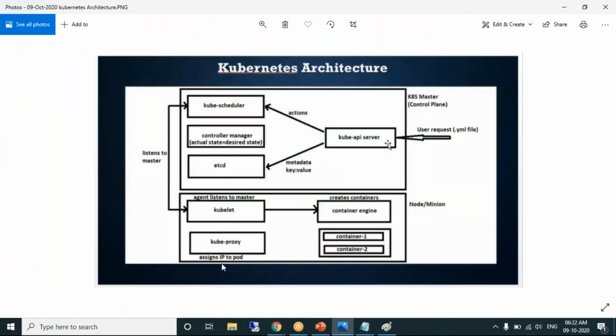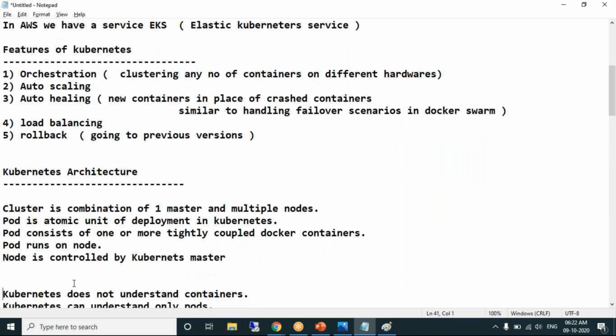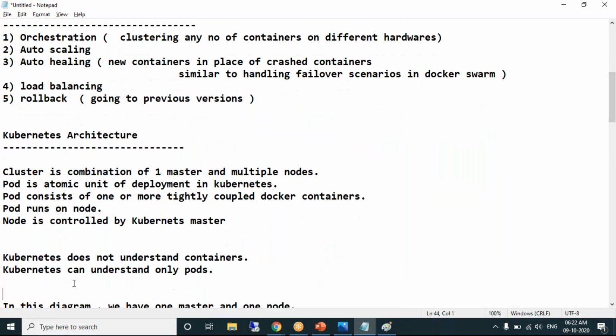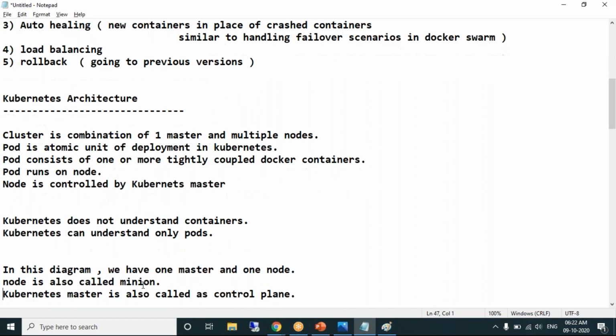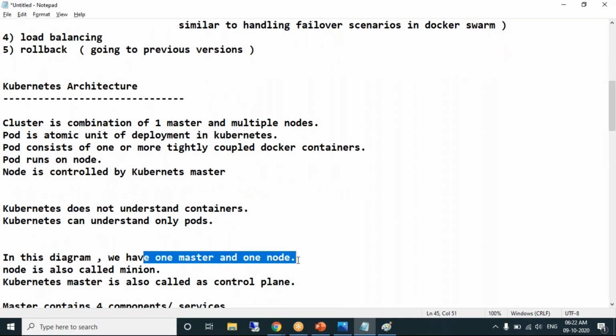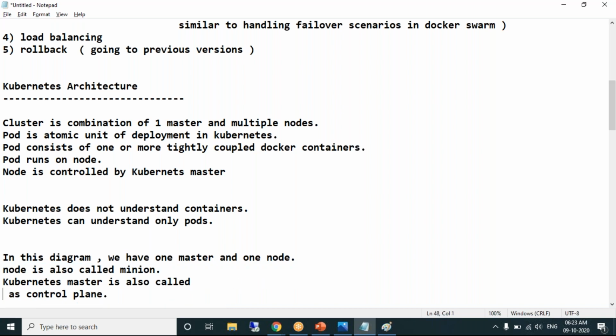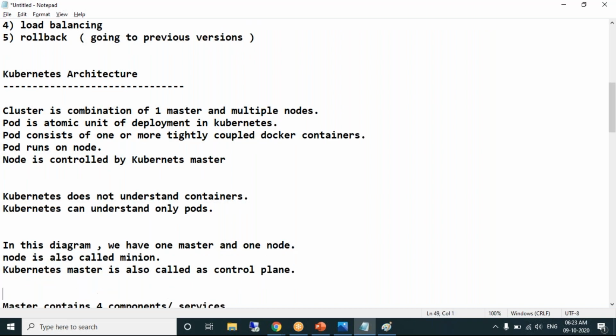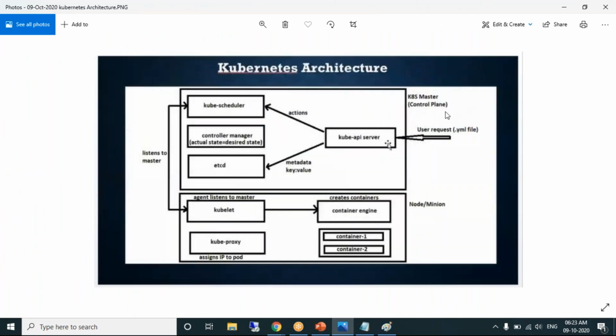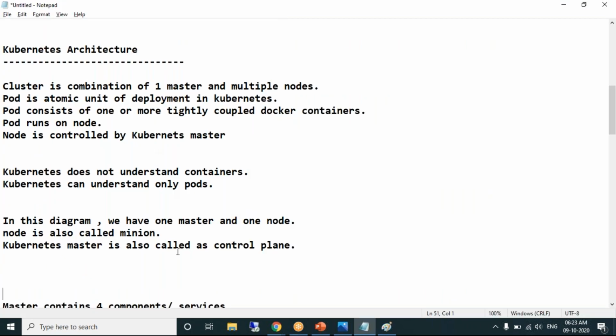Obviously, master will control the node. So don't worry about this. Kubernetes does not understand containers. Kubernetes can only understand pods. In this diagram, we can see one master and node. Node is also called a minion. Master is also called the control plane.